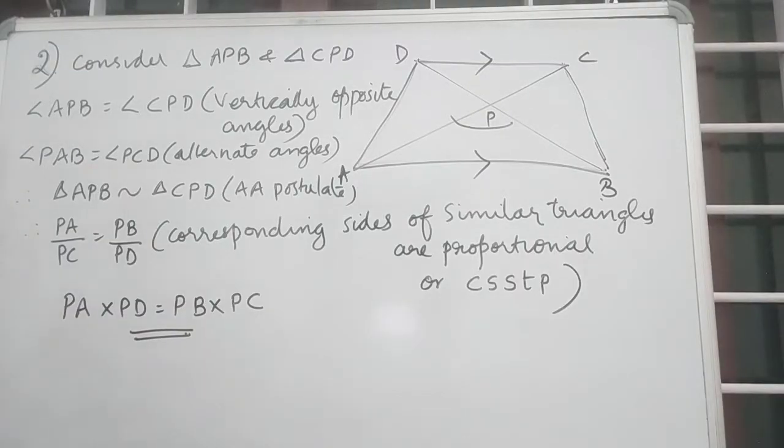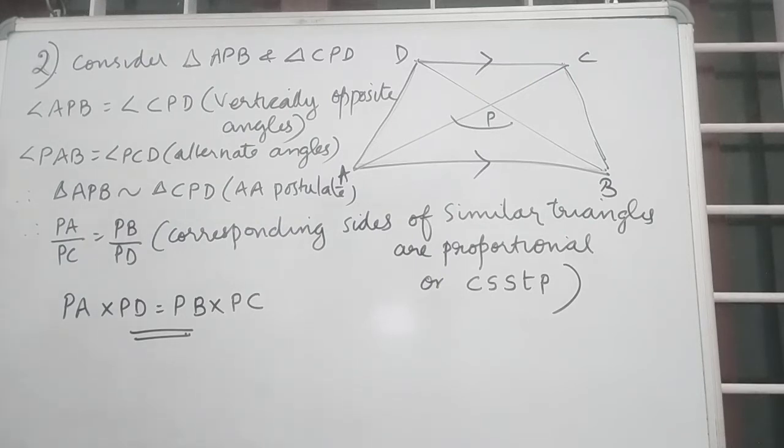In a trapezium ABCD, side AB is parallel to side DC and the diagonals AC and BD intersect each other at point P. Prove that triangle APB is similar to triangle CPD. Second one, PA into PD is equal to PB into PC. First we want to prove triangle APB is similar to triangle CPD.